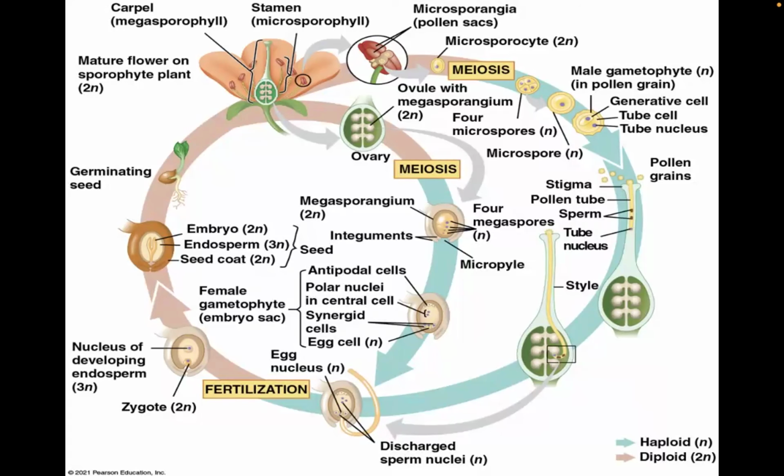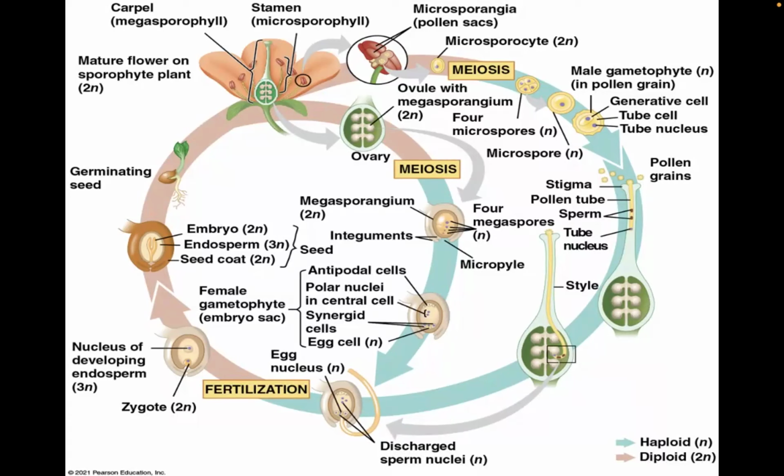This diagram represents the typical life cycle of an angiosperm. We begin this cycle by examining a mature flower present on a sporophyte plant. Note that this is considered to be diploid. Within the flower, you will have the male and female reproductive organs, represented by the carpel, which represents the female reproductive organ, and the stamen, which represents the male.